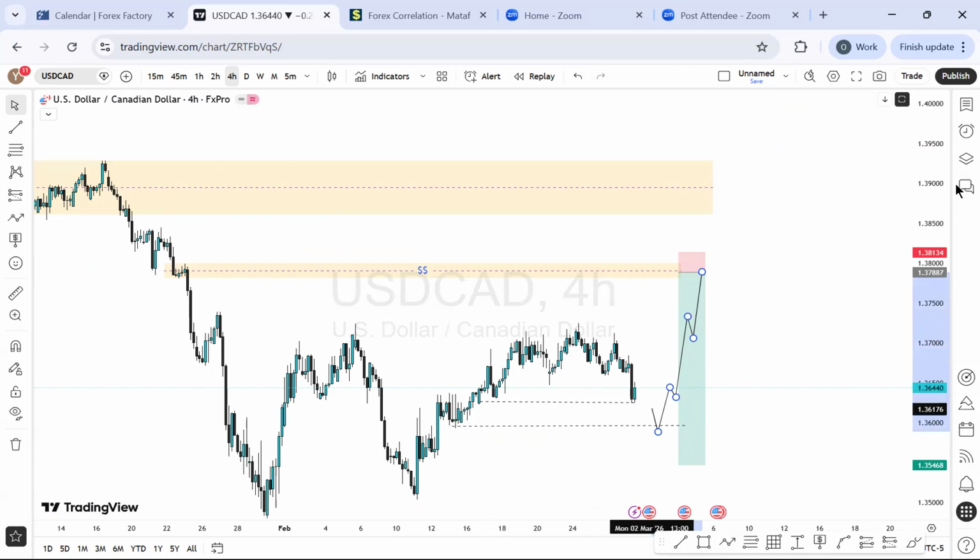Then we can have that momentum buying. And if the price is not working that way, no problem. We see on Monday, we see on Tuesday, Thursday, Wednesday as well. So we talk about these things. And let's go to the USDJPY.